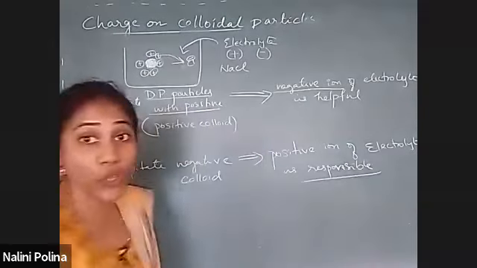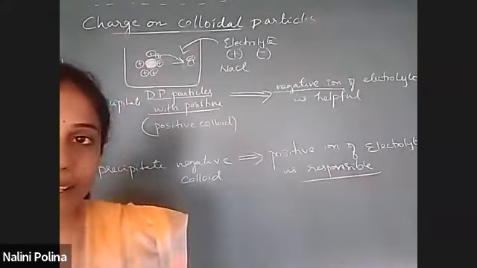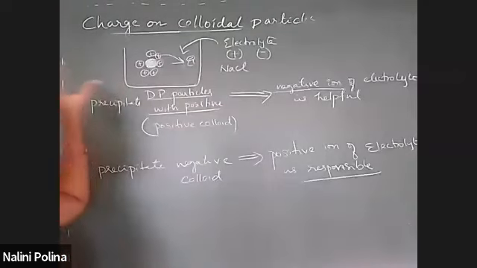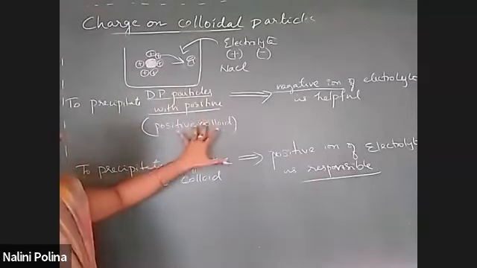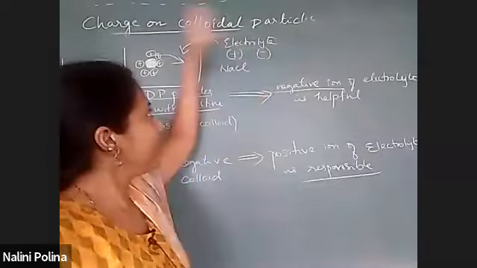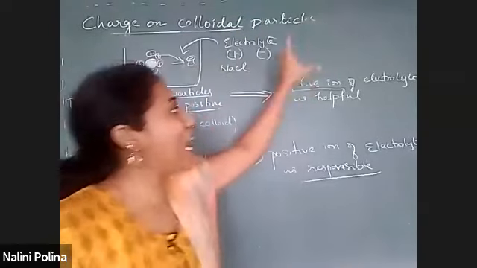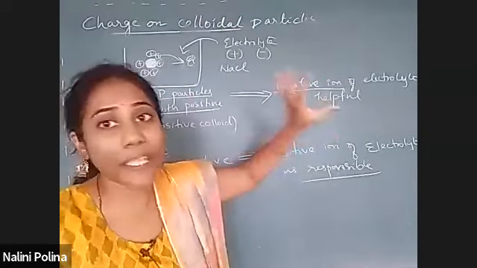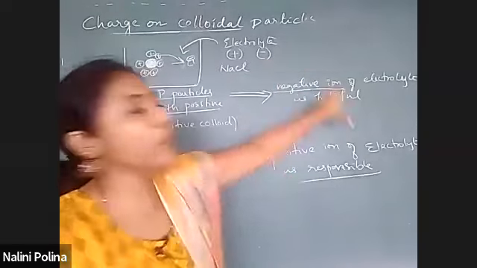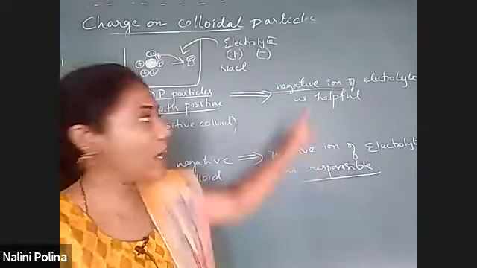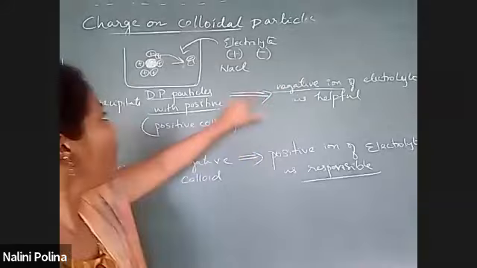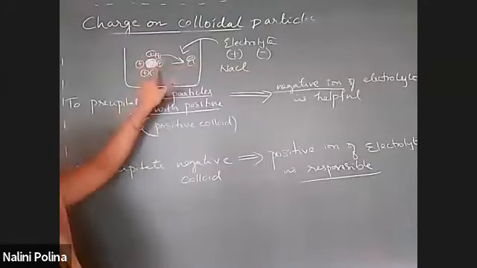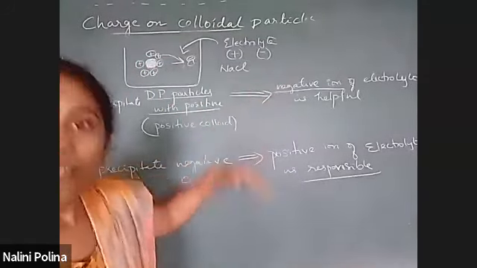So this is really a very important concept you must understand. Whenever you want to precipitate a positive colloid, you add electrolyte, but which ion in the electrolyte is responsible for precipitation? Negative ion is responsible, because it is the negative ion that can remove a positive charge, right?